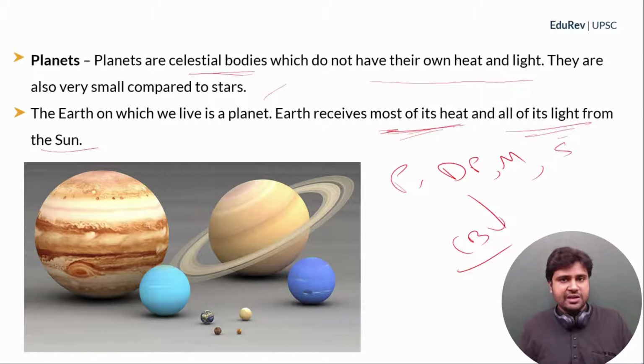I hope you're understanding. So, from the core, sometimes heat comes to the surface. So that is the reason I wrote Earth receives most of its heat from the sun, because a tiny fraction of heat the Earth is also getting from its interior. Clear? So Earth receives most of its heat and all of its light from the sun.